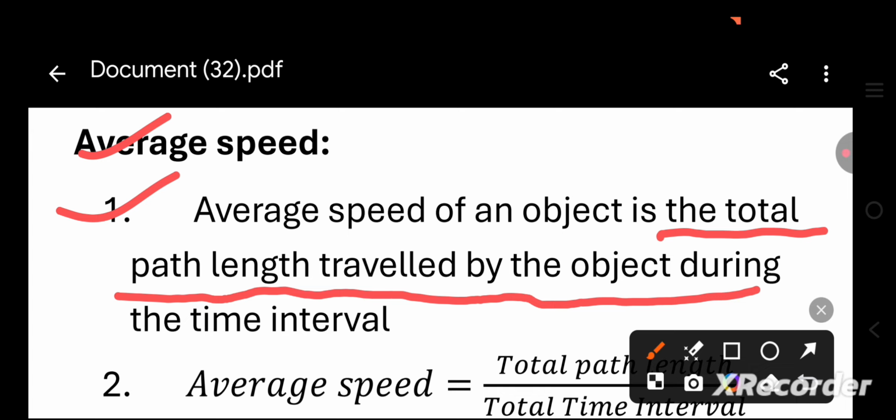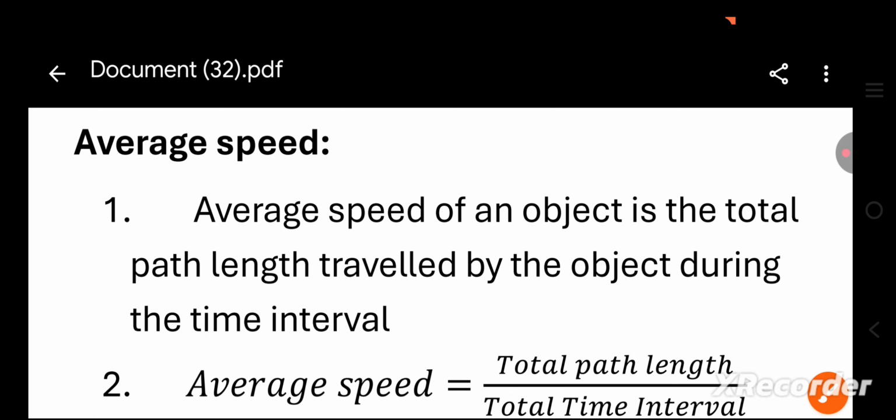The average speed depends upon the total path length, and average velocity depends upon displacement upon time interval, and average speed is the total path length traveled by the object during the time interval.